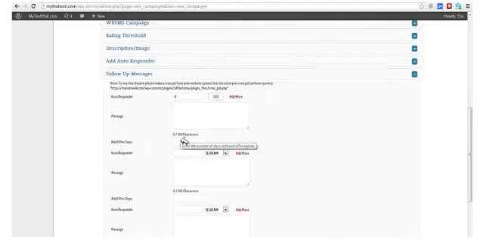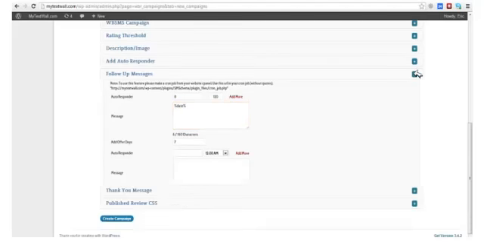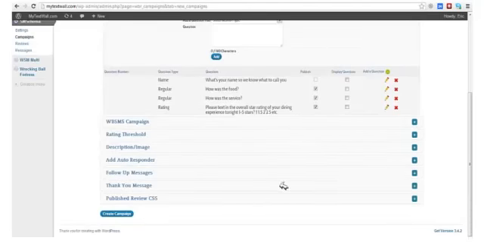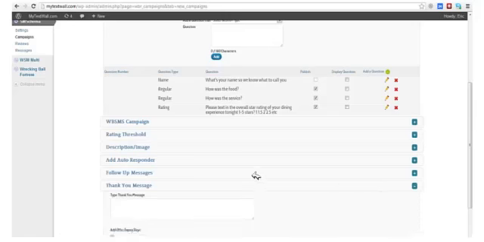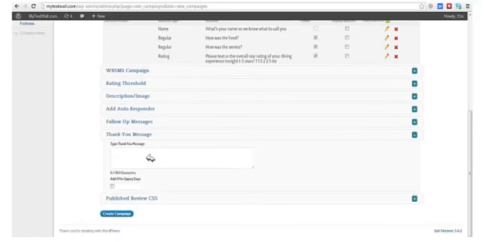And of course, we can pass expiring dates. So we can put in 7 days and do this. And now that will read as a calendar date 7 days from today. You can see we've thought of just about everything you're going to need here. We also have the thank you message here that goes out at the end of the review process. We can add an expiration date into this as well.